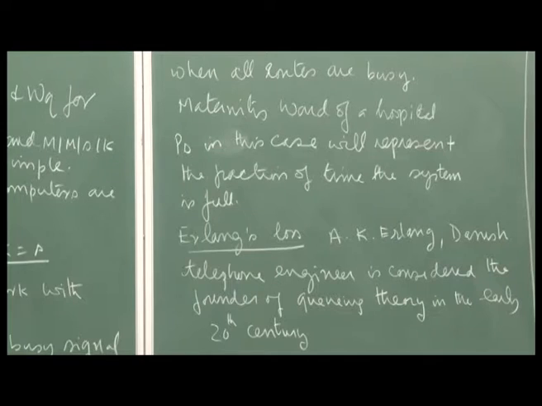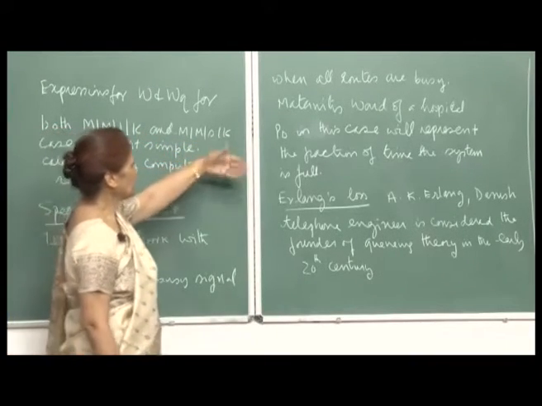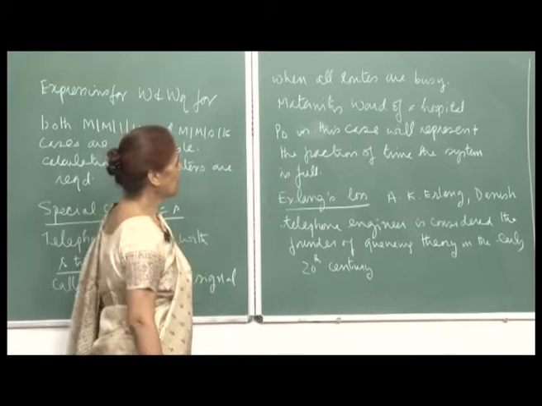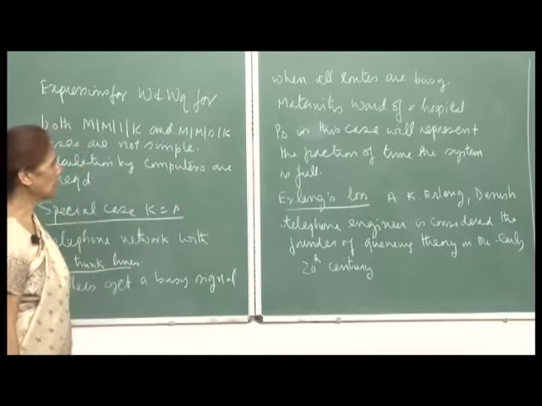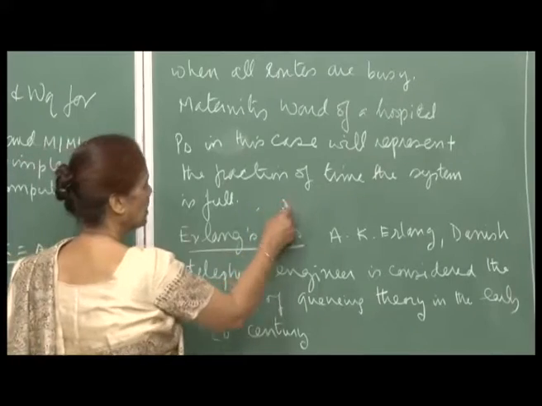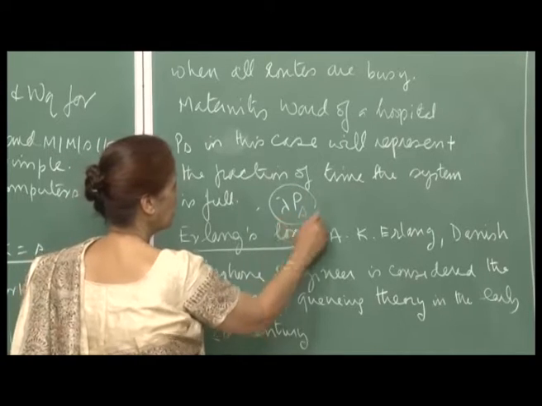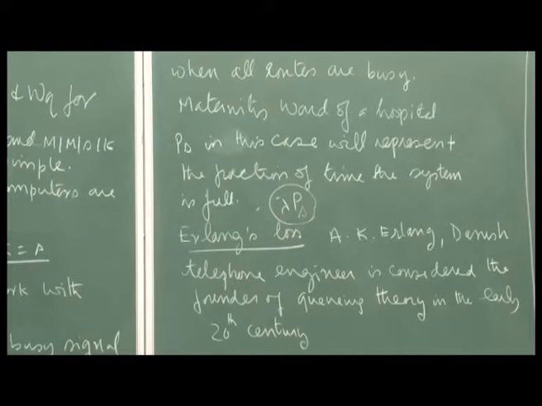And in this case, Ps will represent the fraction of time the system is full. In the earlier two cases it was Pk, but now since S is equal to k, Ps represents the fraction of time the system is full. Therefore, the number of customers lost per unit time is given by lambda Ps. If lambda is your arrival rate, then this is the number of people who are turned away. Now, this is also called Erlang's loss.